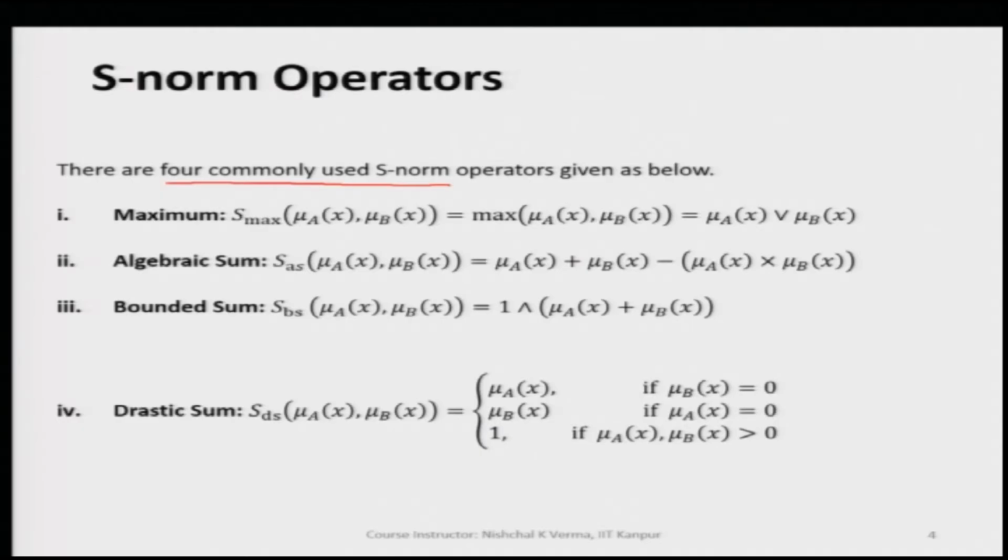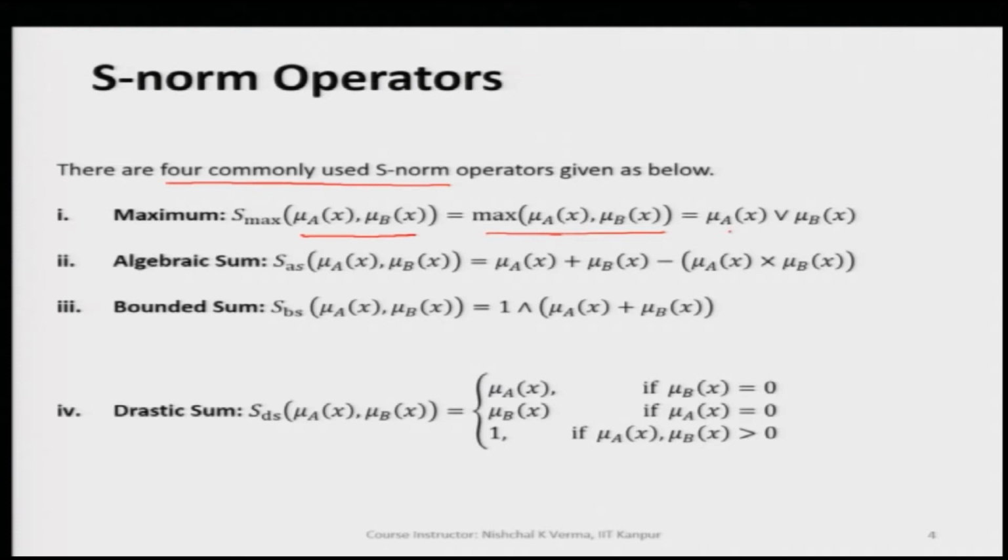The maximum S norm is represented by S subscript max. S max of the two membership values mu A of x and mu B of x is equal to max of mu A of x and mu B of x. We simply take the maximum of these two and get the S norm.